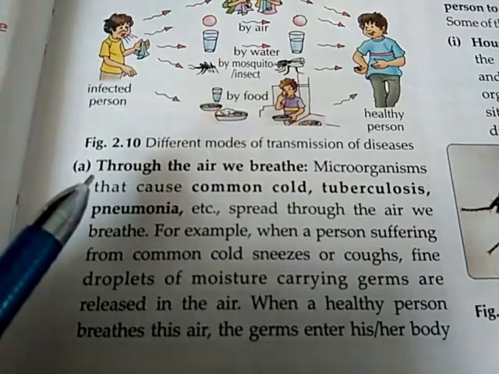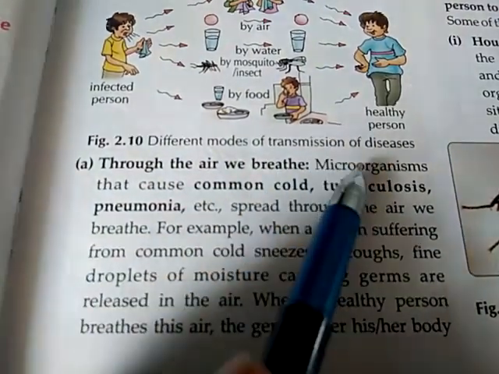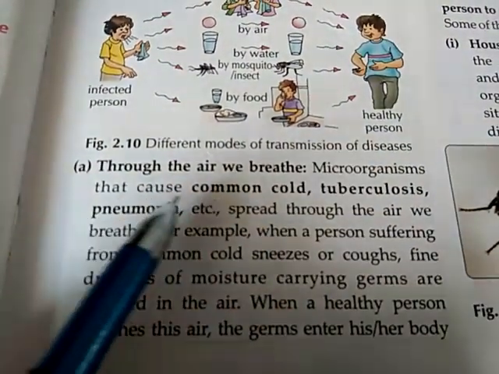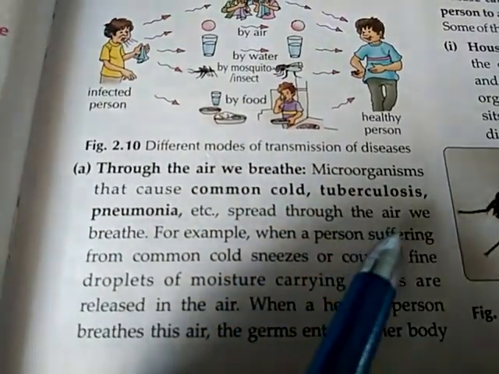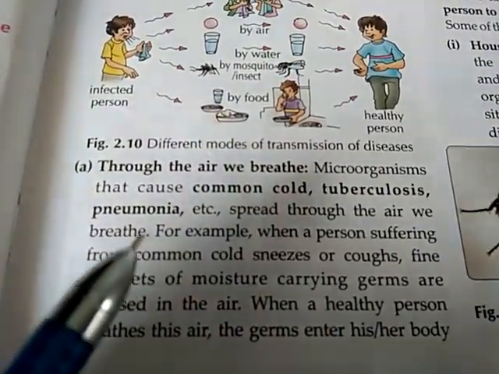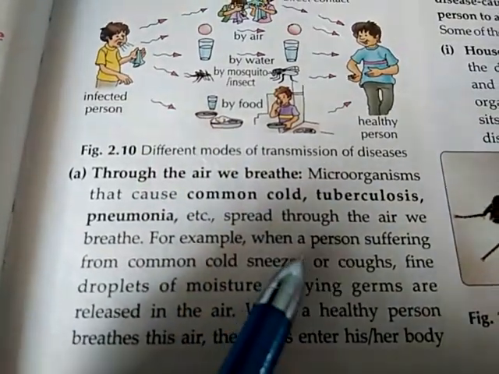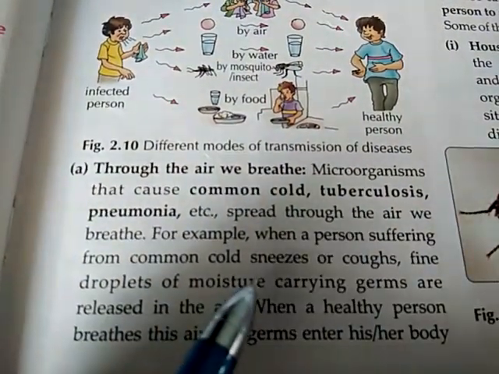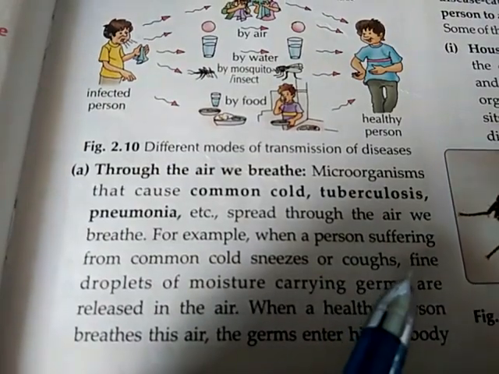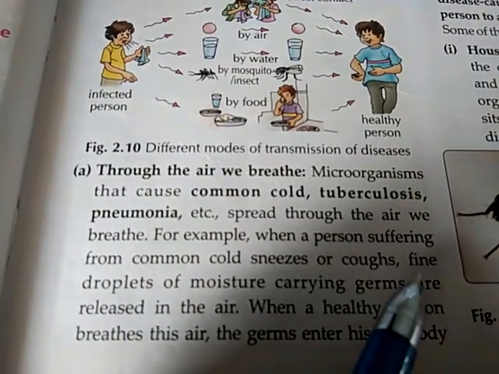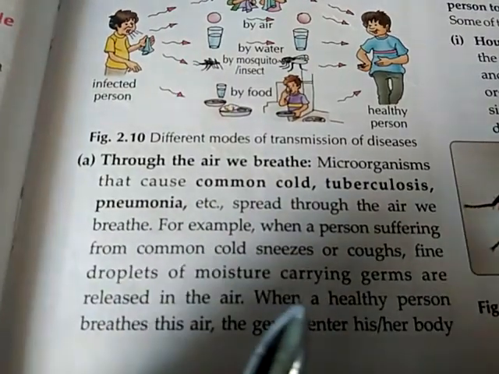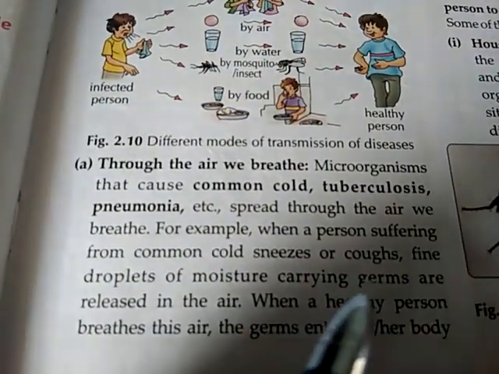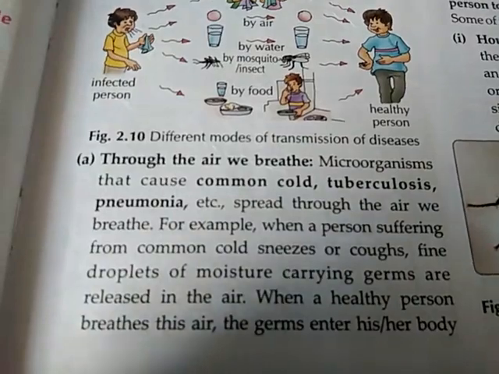Communicable diseases can be spread through the air we breathe. Microorganisms that cause common cold and tuberculosis spread through the air we breathe. For example, when a person suffering from common cold sneezes or coughs, fine droplets of moisture carrying germs are released in the air.